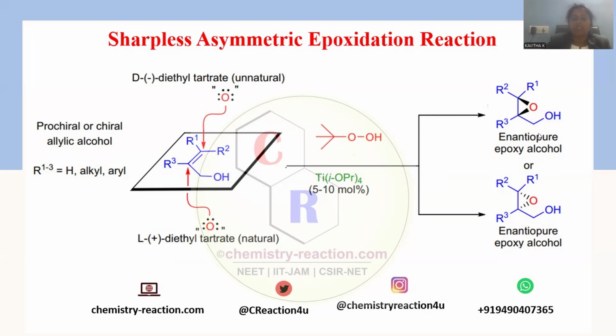In order to achieve this one, you need to choose negative, that means D negative diethyl tartrate, right? So here the negative sign indicates it is levorotatory, and D indicates the D line. So here D negative diethyl tartrate will be taken, and that always adds the oxygen from the peroxy linkage.